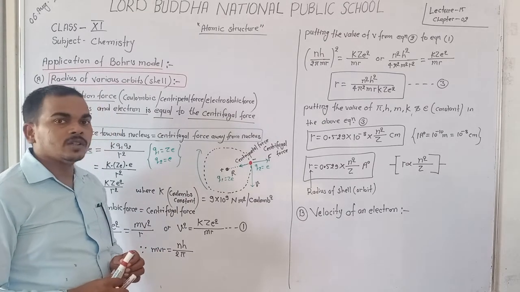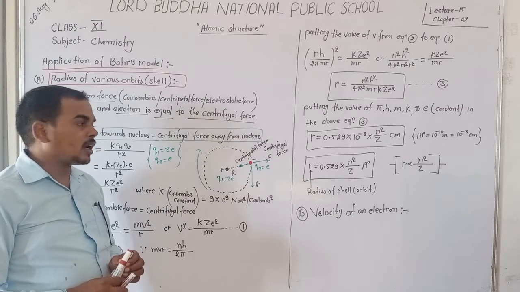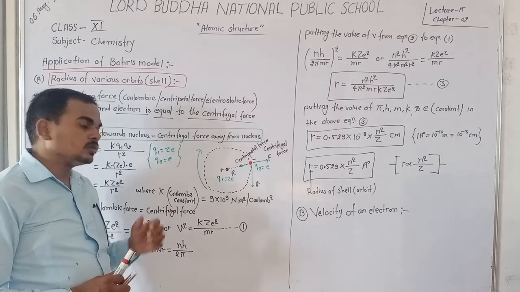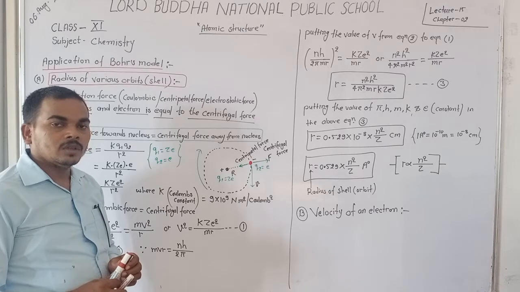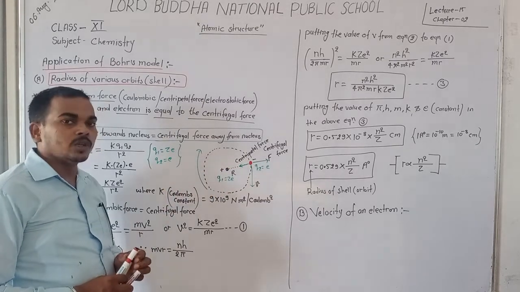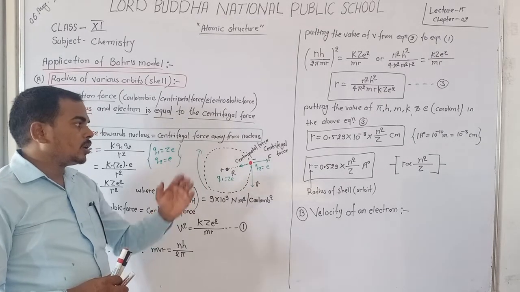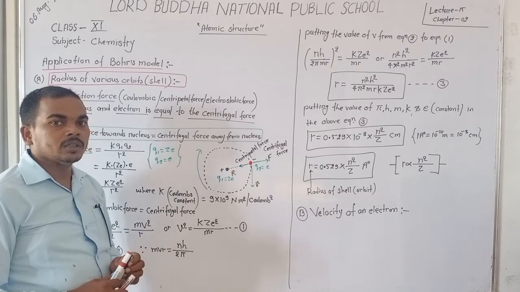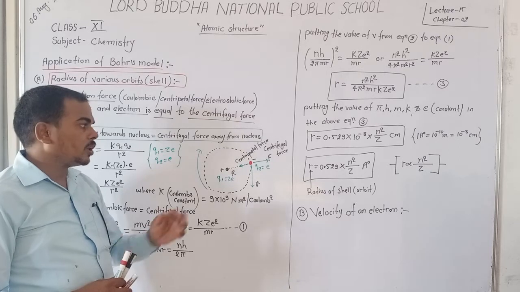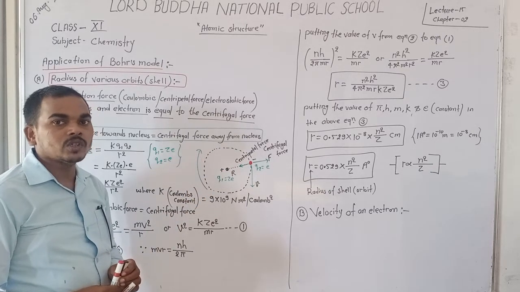Dear student, he says that electrons are not completely attracted by the nucleus and do not fall into the nucleus. It is because the attractive force of the nucleus is just equal to the centrifugal force which works opposite to it. The reason is that the electron revolves around the nucleus in its fixed orbit.